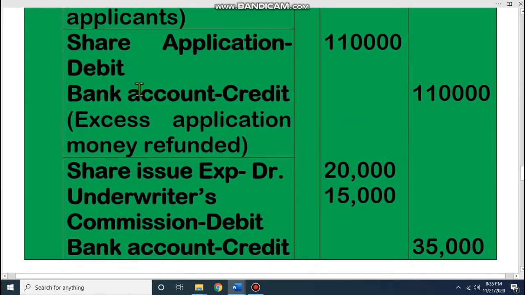That's why, earlier when you received money, that time bank account debit. Now you return money, so bank account credit. Share application debit, bank account credit. So dear student, how much? 5,000 into 110, that means 1,000 into 110, because we return 1,000. 1,000 into 110 equals 1,10,000.